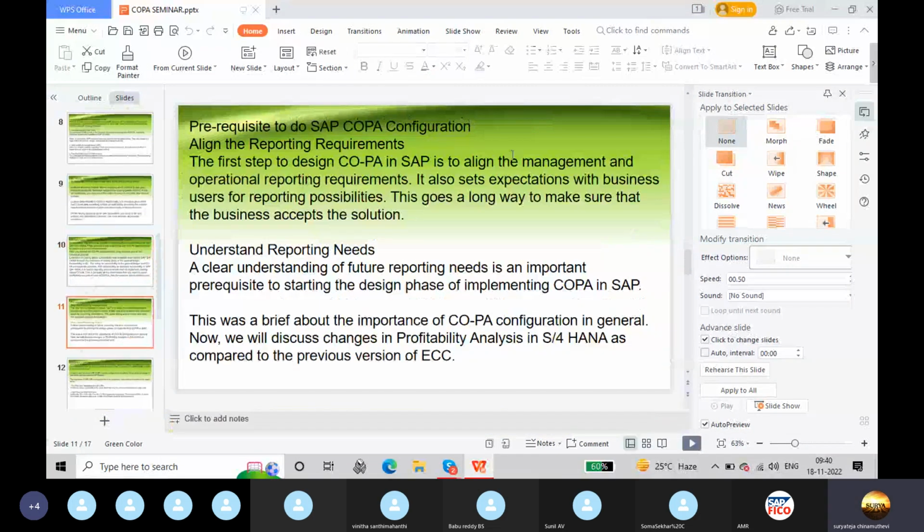Prerequisite to do SAP COPA configuration. Align the reporting requirements. The first step to design COPA in SAP is to align the management and operational reporting requirements. It also sets expectations with business users for reporting possibilities. This goes a long way to make sure that the business accepts the solution. Understand reporting needs. A clear understanding of future reporting needs is an important prerequisite to starting the design phase of implementing COPA in SAP. This was a brief about the importance of COPA configuration in general. Now we will discuss changes in profitability analysis in S/4HANA as compared to the previous version of ECC.